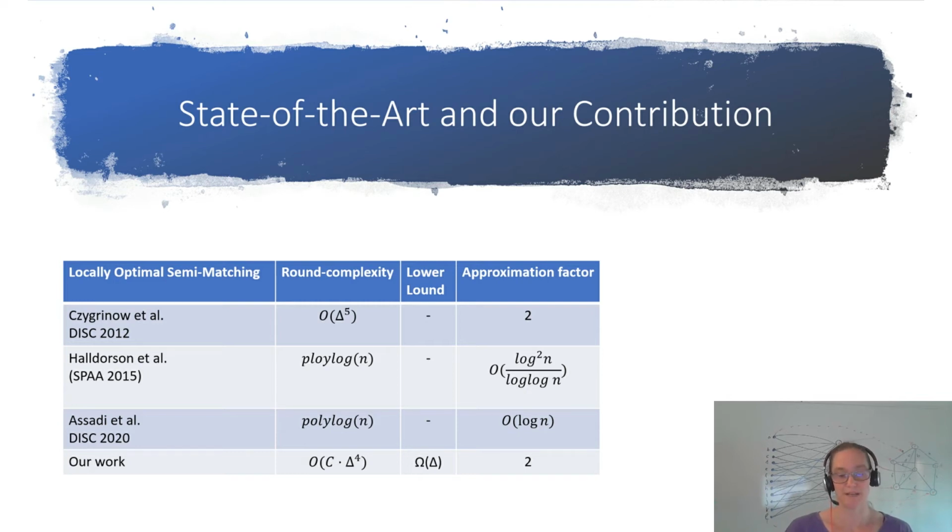We also provide a lower bound for the semi-matching with the omega of delta. And we have the same approximation factor of Jukka and all.